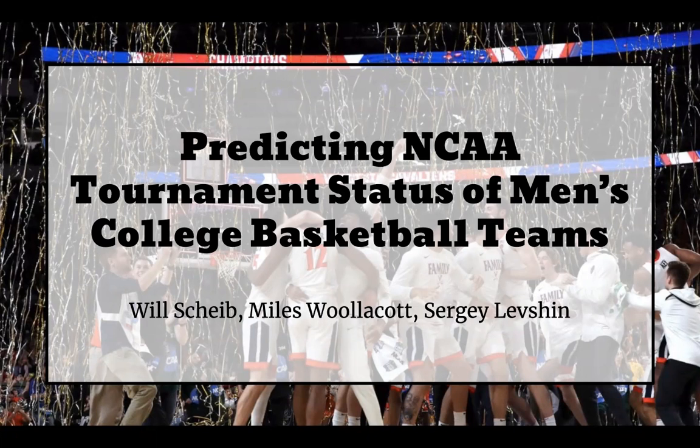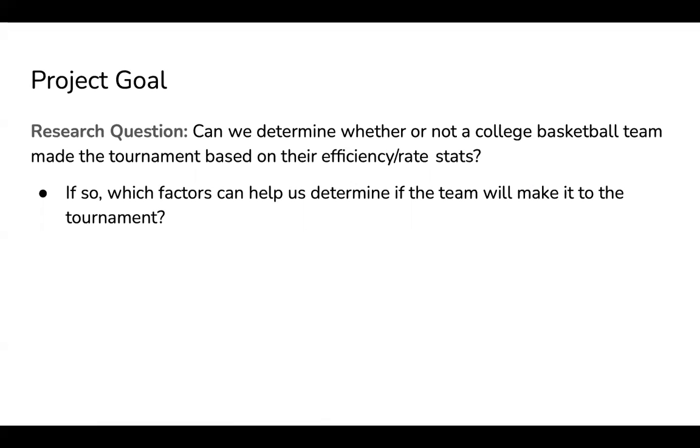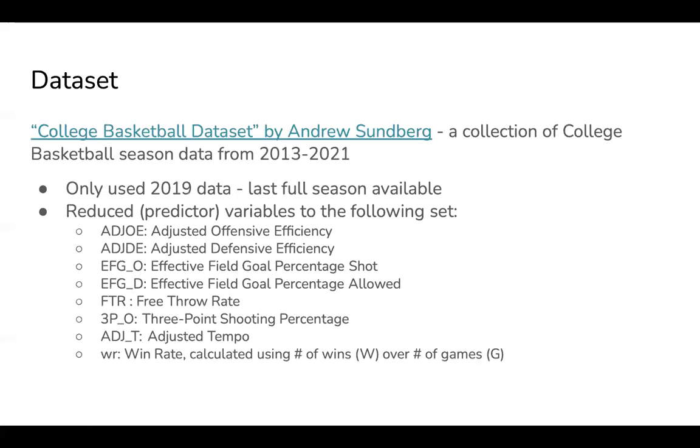Okay, so our presentation today will be on whether or not we can predict whether or not a men's college basketball team will make the NCAA tournament. So this is a classification problem, and our question in more detail is, can we determine whether or not a college basketball team made the tournament based on their efficiency/rate stats? And if so, which factors can help us determine if the team will make it to the tournament?